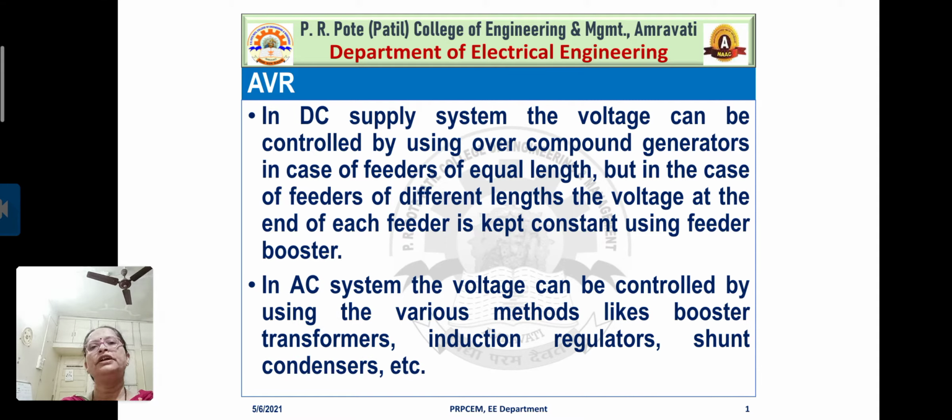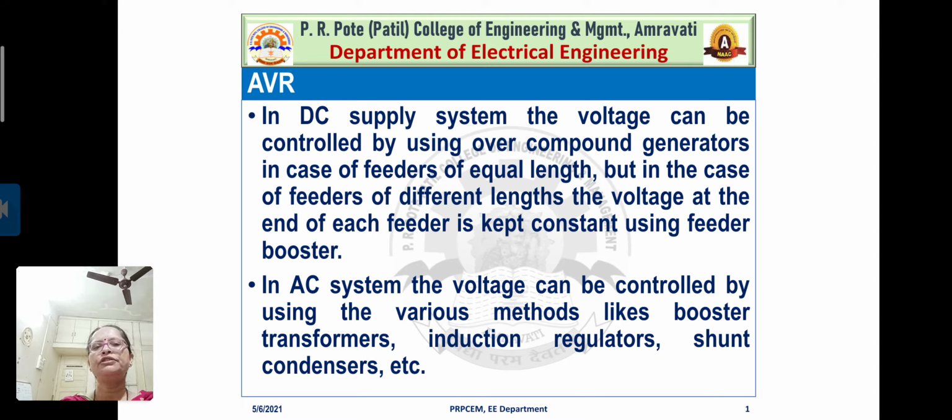Where the feeders are of equal length. But if the feeders are of different lengths, then the voltage is kept constant using what? That is the feeder booster, right? Whereas in an AC system, the voltage can be controlled by using various methods like booster transformers, induction regulators, shunt condensers.